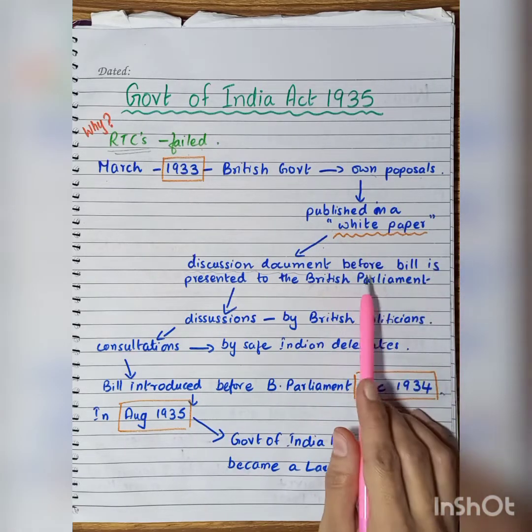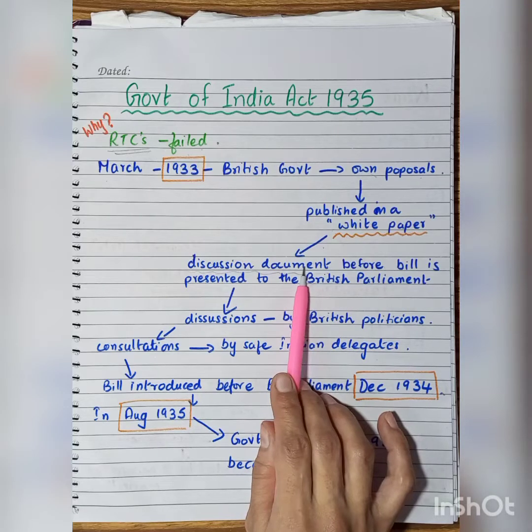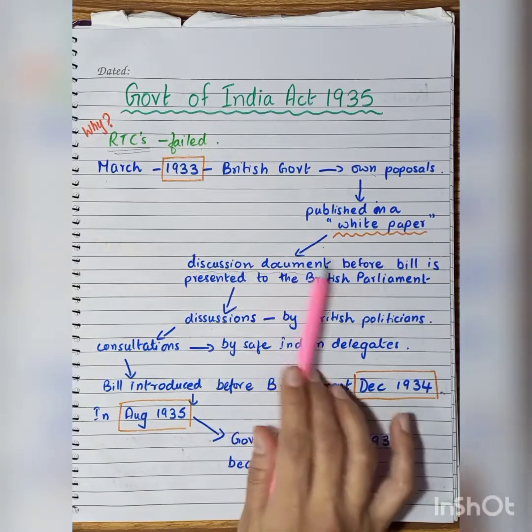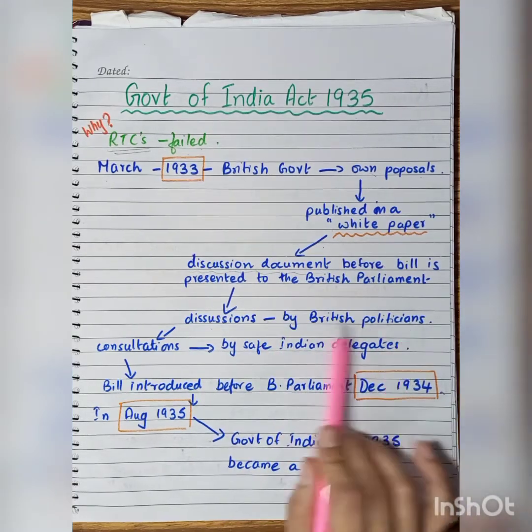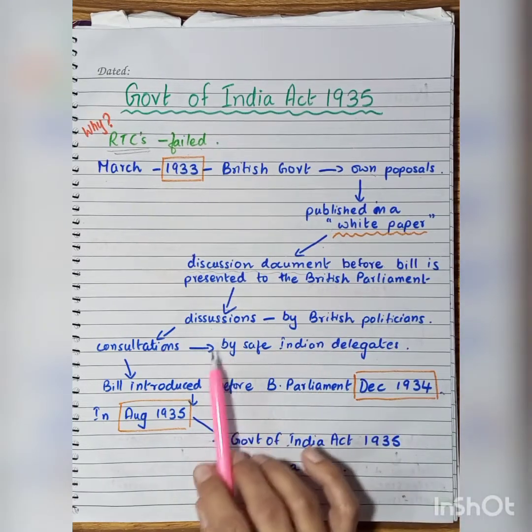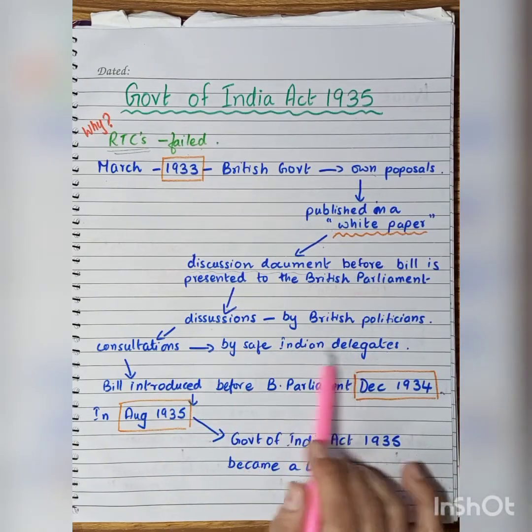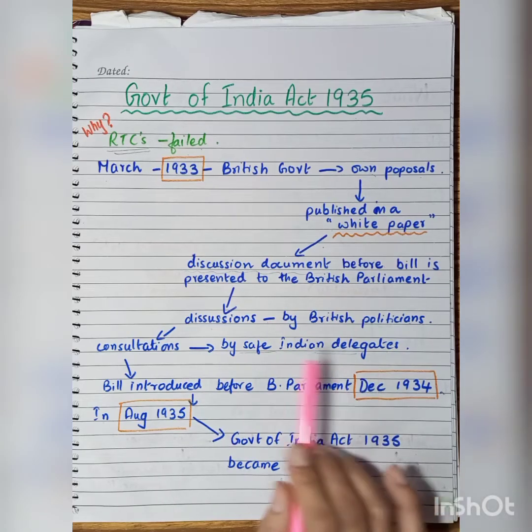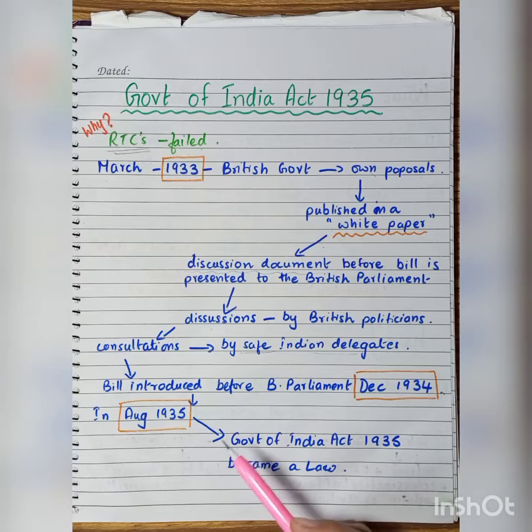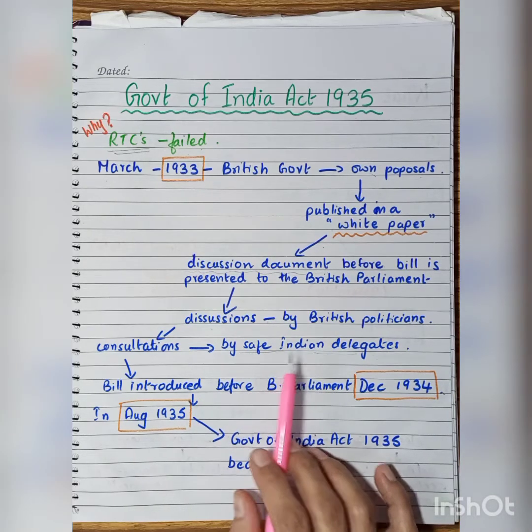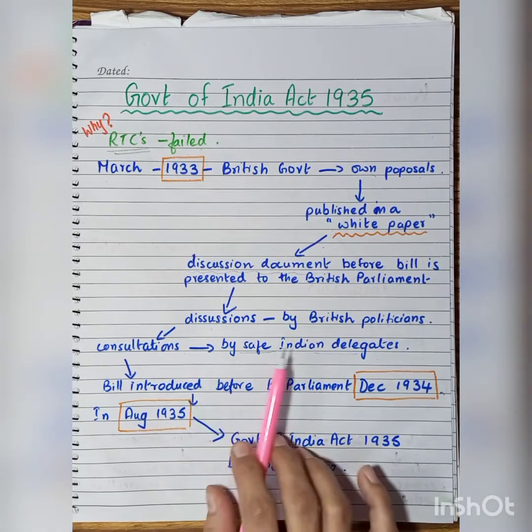Before those recommendations actually become a law or a bill, they have to be discussed. So discussions were held on those recommendations by the British politicians, and the British politicians also consulted safe Indian delegates. And who were these safe Indian delegates? The British politicians had handpicked some of the Indians whom they considered safe, meaning those Indians had a soft corner for the British. So they consulted only with them.